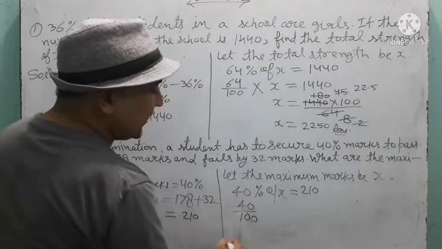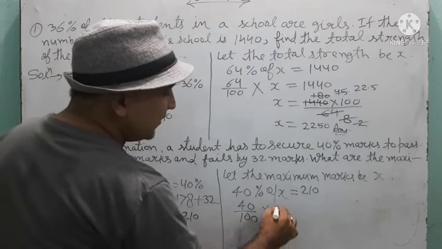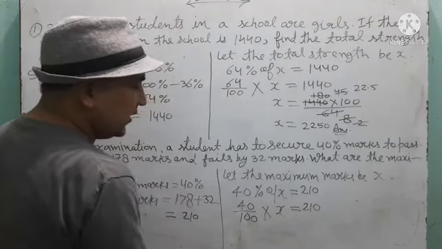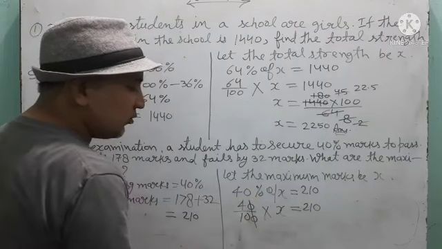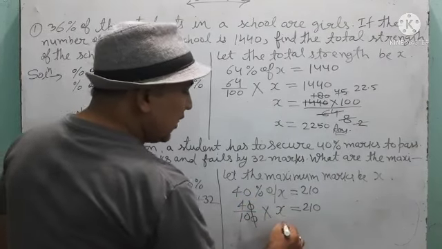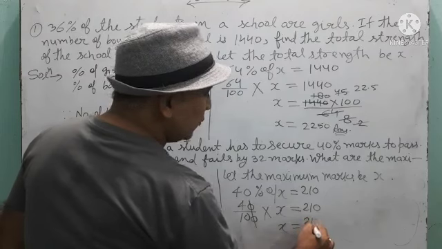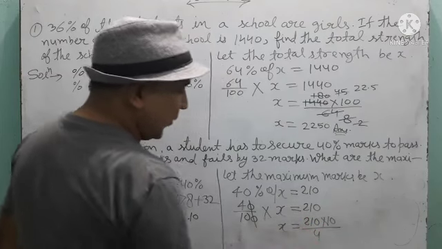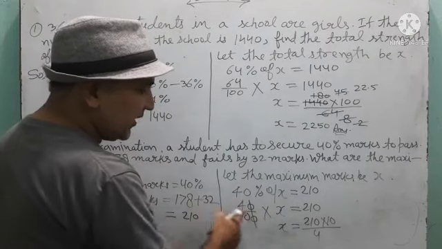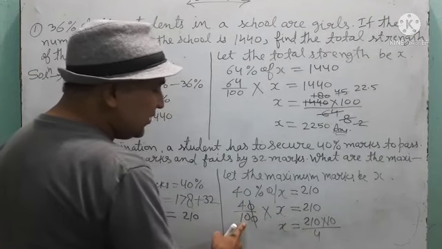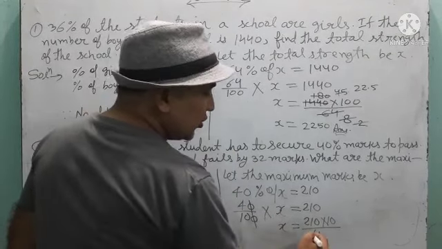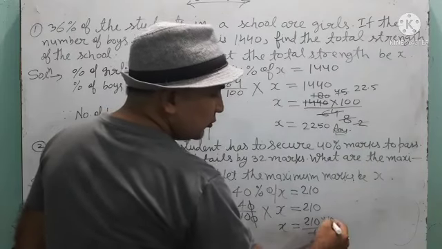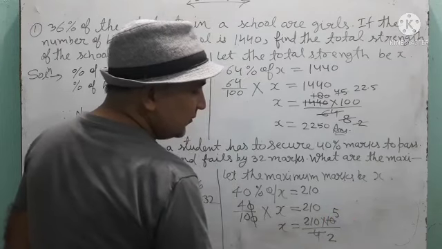40% means 40 upon 100. Of means multiply. Then X is equal to 210. Here you can see that the 0s are cancelling each other. Now X is equal to 210 into 10 upon 4. By cross multiplication, 4 will become denominator, 10 will become numerator. Now solve this one. 4 dividing by 2, coming to 2 5s are 10.